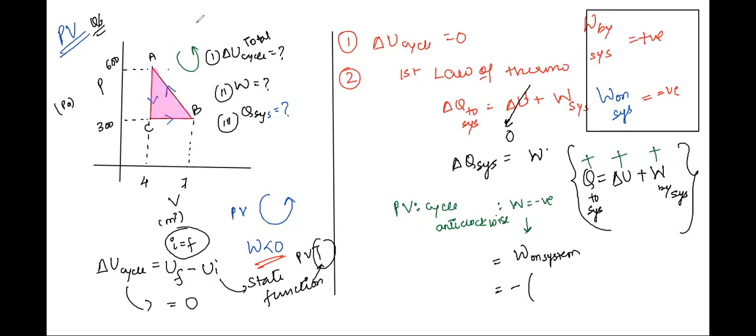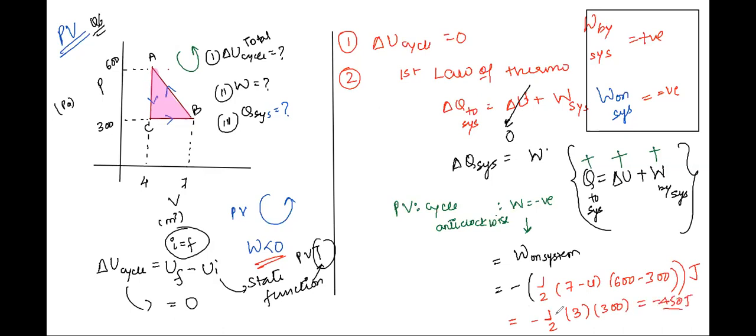Half into base, that is 7 minus 4, into height, that is 600 minus 300. What should be the unit, by the way? Work unit is joules. So we have negative of 1 by 2 into 3 times of 300. That is equal to minus 450 joules.